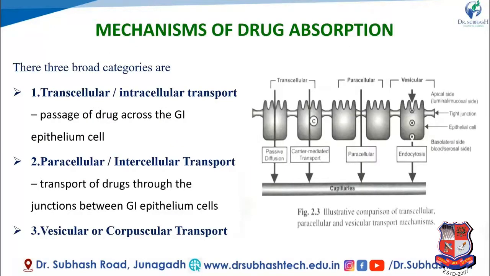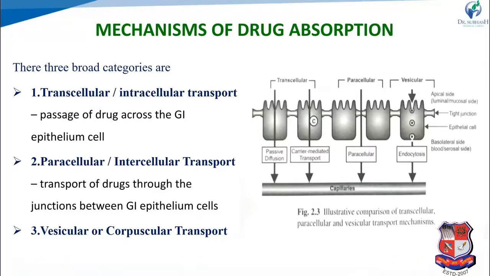Mechanism of drug absorption. There are 3 broad categories that we use to classify the absorption of drug across the cell membrane. The first one is transcellular, also called intracellular transport. This is a major pathway for the absorption of drugs. What is transcellular? It is the passage of drug across the GI epithelial cell. Throughout the cell, the drug crosses the cell membrane. That is called transcellular or intracellular transport. Passive diffusion and active transport are examples of transcellular transport.